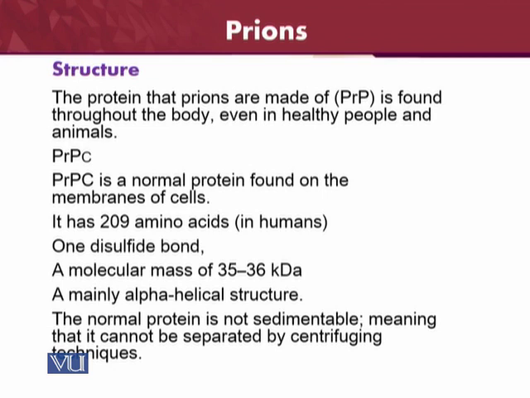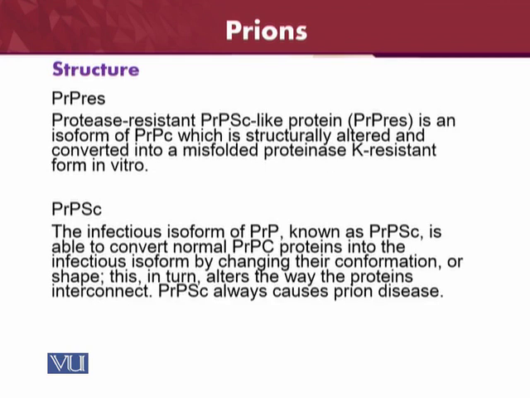Now we will see how these proteins change their structure and what they become after causing the disease. PRPRES or PRPSC: these are two abnormal conditions of these proteins, and their structure will be changed. Protease resistant PRPSC-like protein is an isoform of PRPC. PRPC is normal, which is structurally altered and converted into misfolded protein. We already saw that these are misfolded proteins.